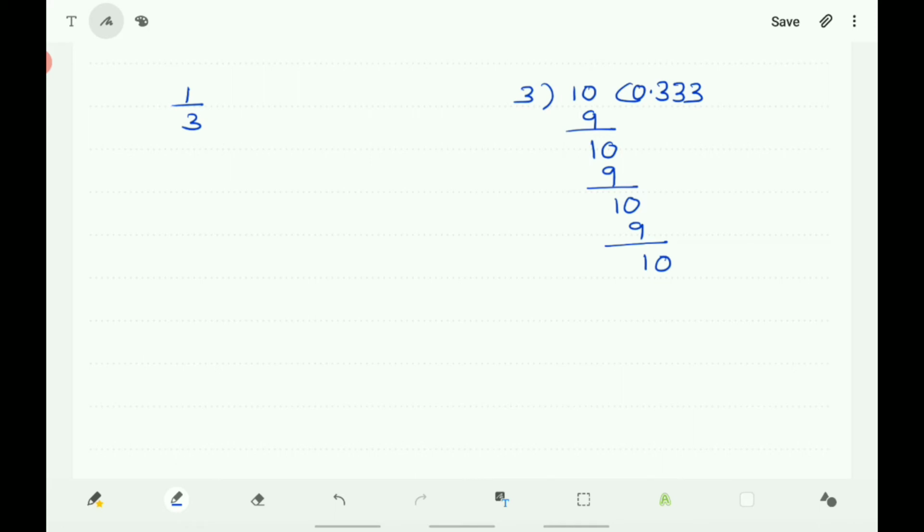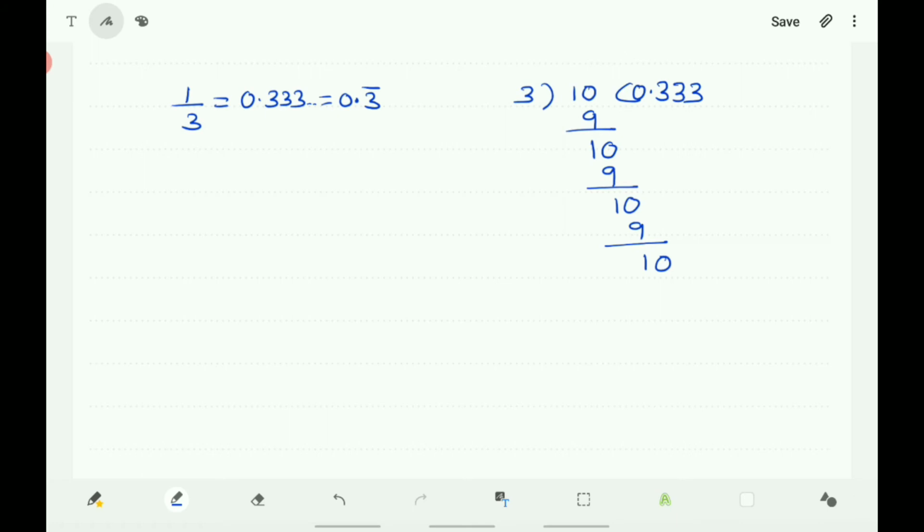So 3 is recurring, 3 is repeating. So you write 1 by 3 is equal to 0.333, and it continues. That is 0.3 with a bar on the 3, meaning 3 is recurring.